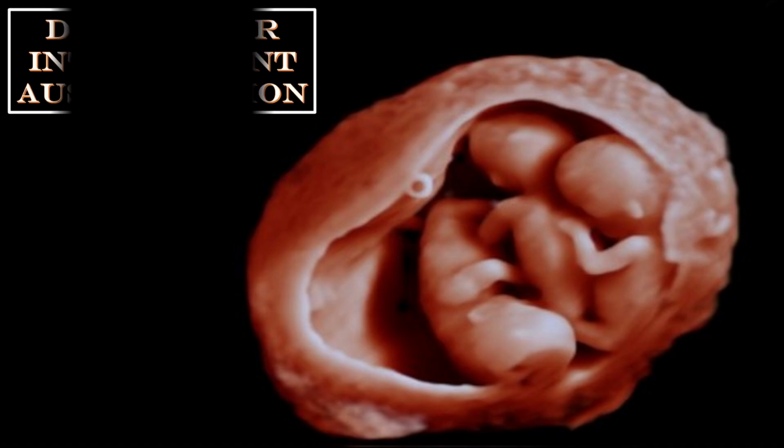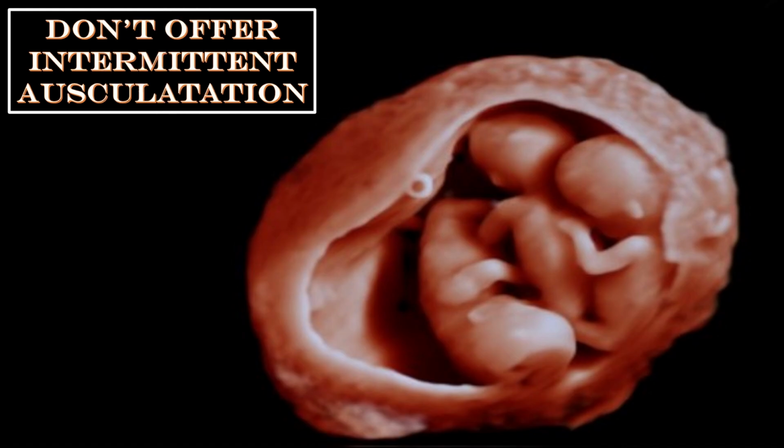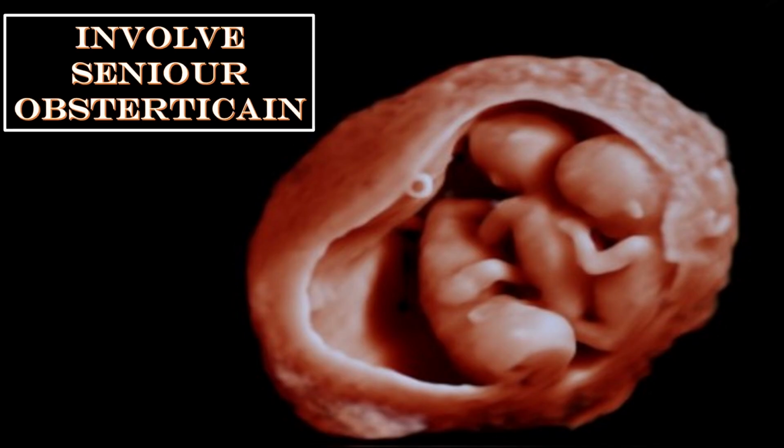Do not offer intermittent auscultation to the women with a twin pregnancy who are in established labor and more than 26 weeks pregnant. For the women between 23 and 25 plus 6 weeks of pregnancy who are in established labor, involve senior obstetrician to do discussion with a woman.